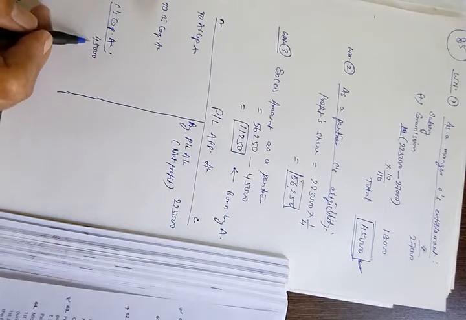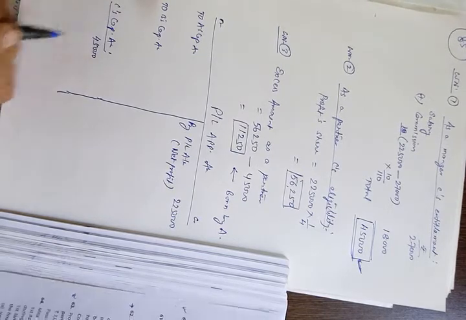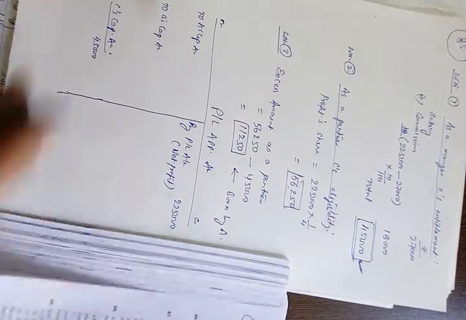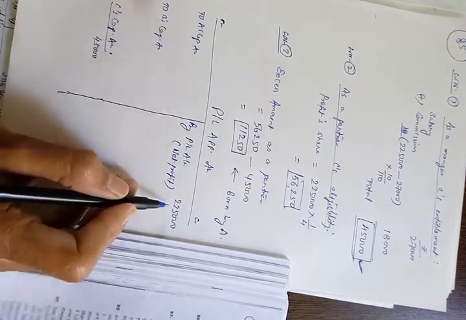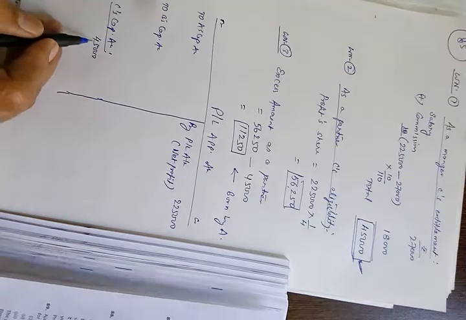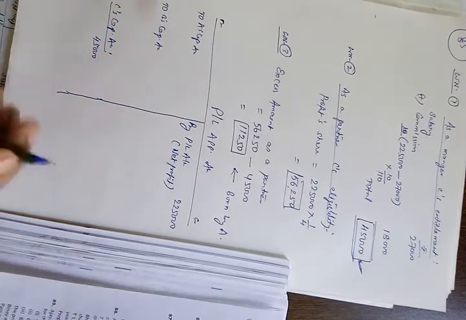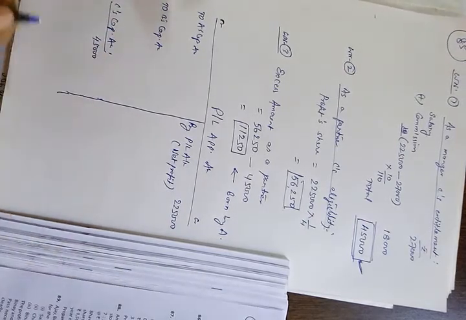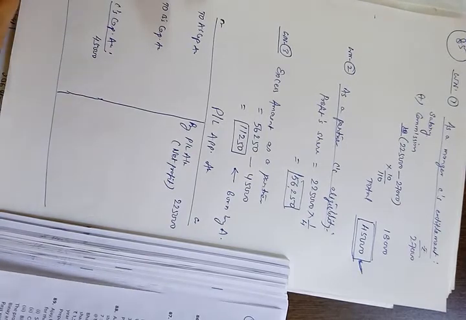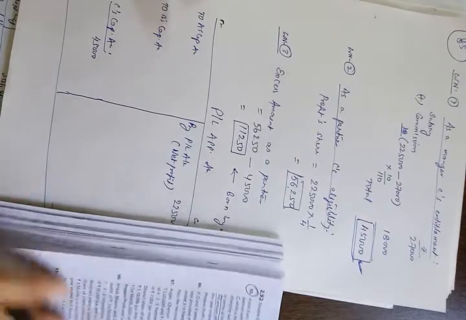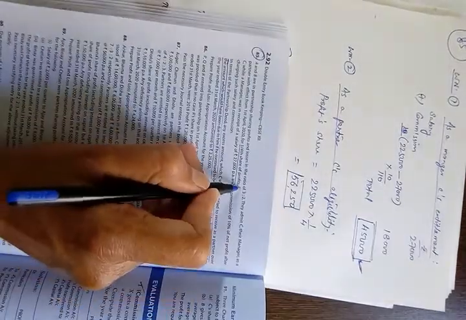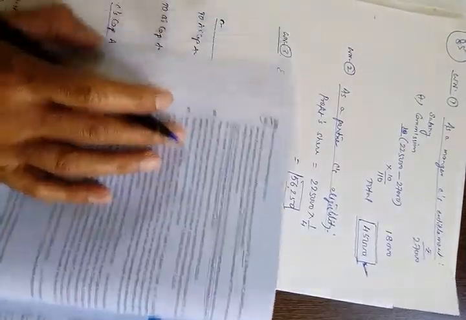So 45,000 is the eligibility of C as a manager. Now the rest of the profit, that is 2,25,000 minus 45,000, will be distributed to A and B in the ratio 3:2 that has been given in the question.